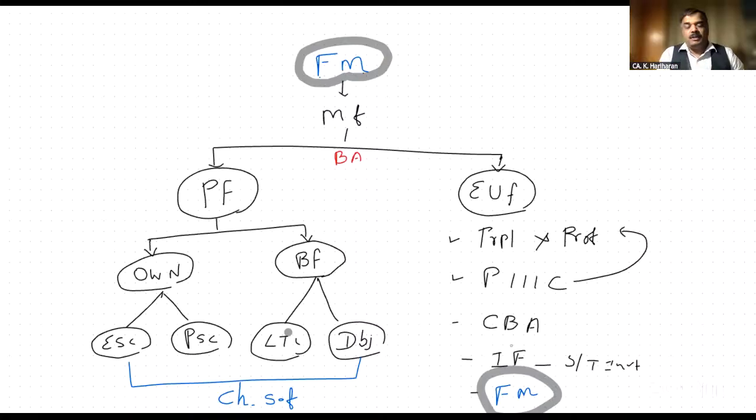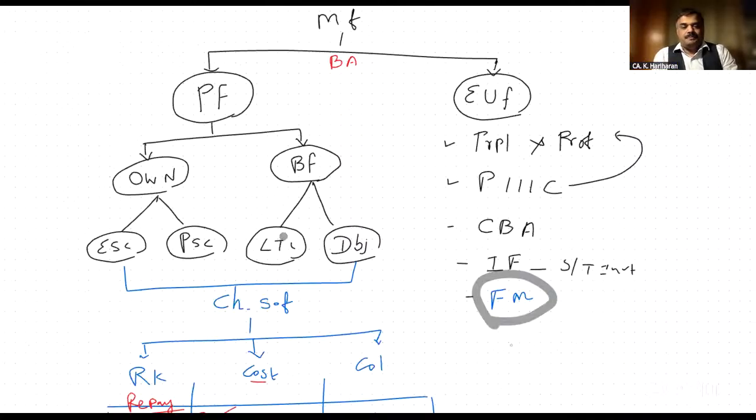Effective utilization of fund. We have to use the fund properly and profitably, because procurement itself involves some cost. Before you invest the fund, you have to do a cost-benefit analysis. If you have idle fund, you have to invest in at least a short-term investment. The finance manager is responsible for making use of the fund properly.